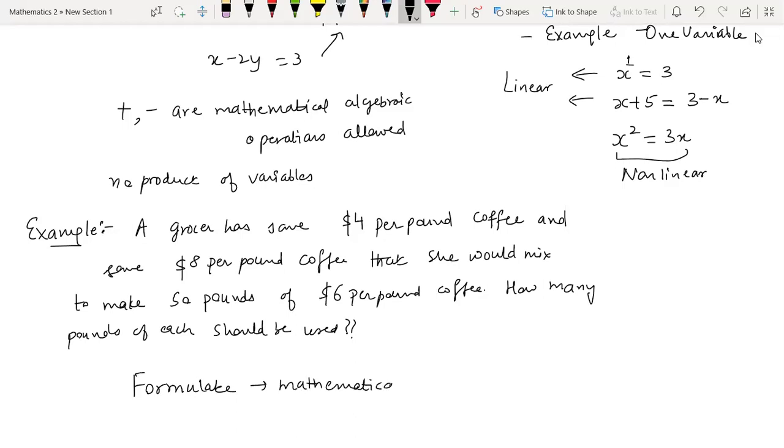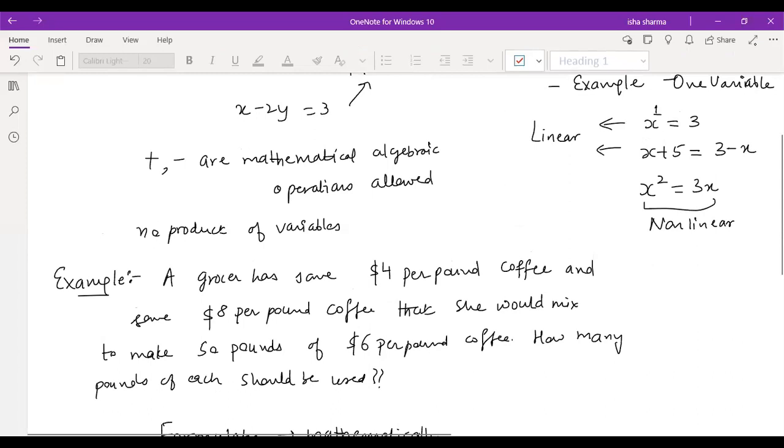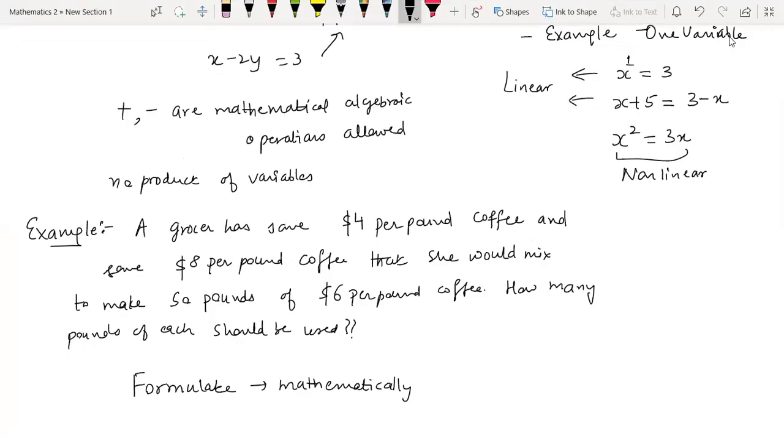This is a process which I have explained to you many times: you always start from a real problem, try to write a mathematical expression for it, and then depending upon what you get, you try to find a solution. So what will be the mathematical formulation of this? The question being asked here is how many pounds of each should be used. So we will define the variables. Let X be the number of pounds.